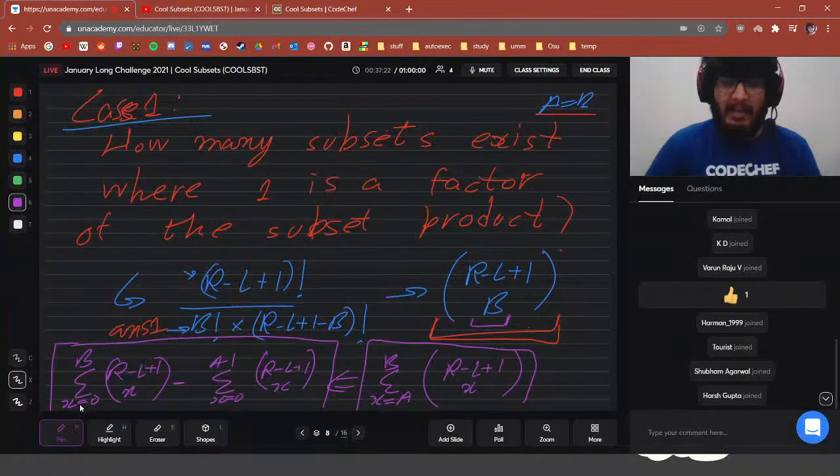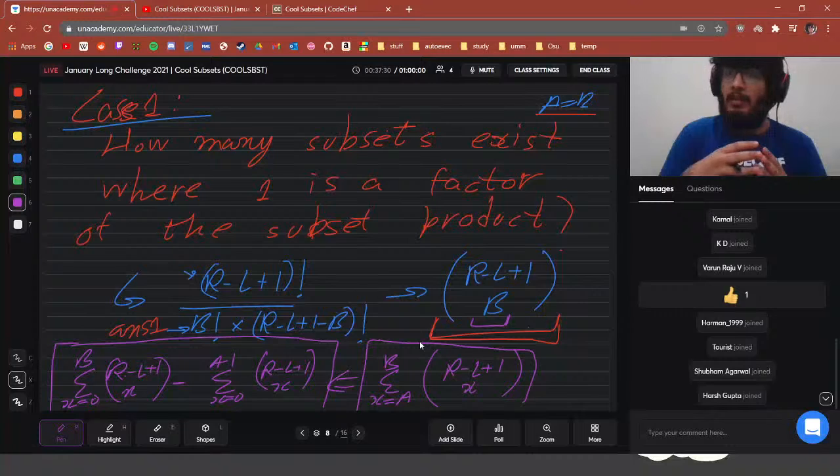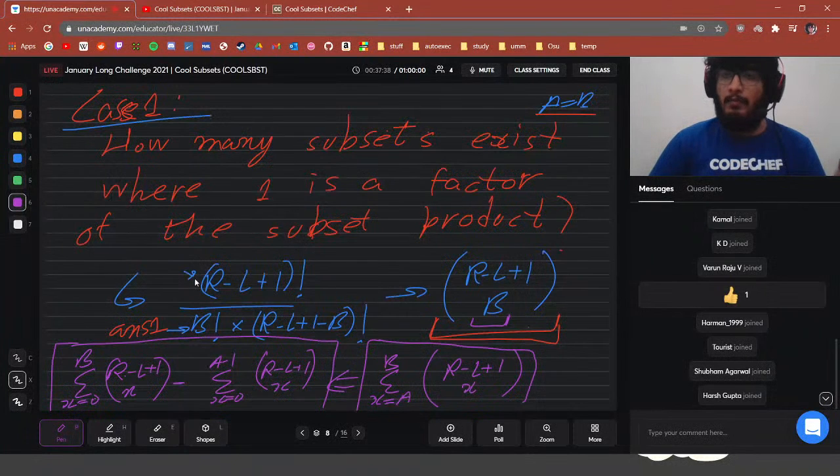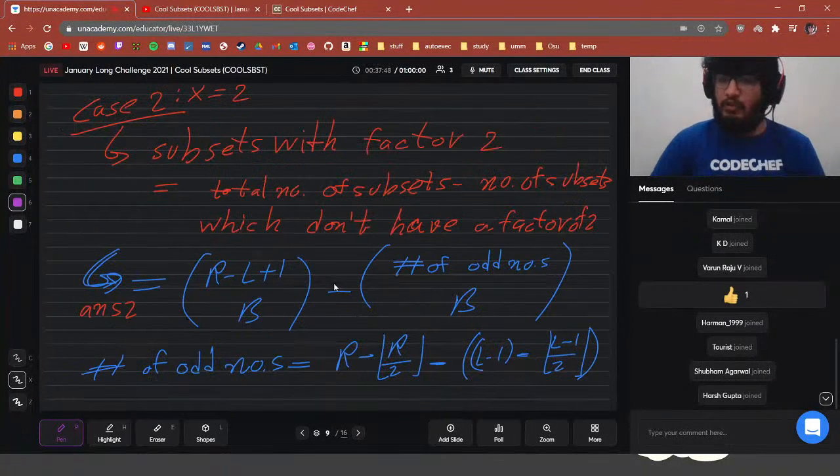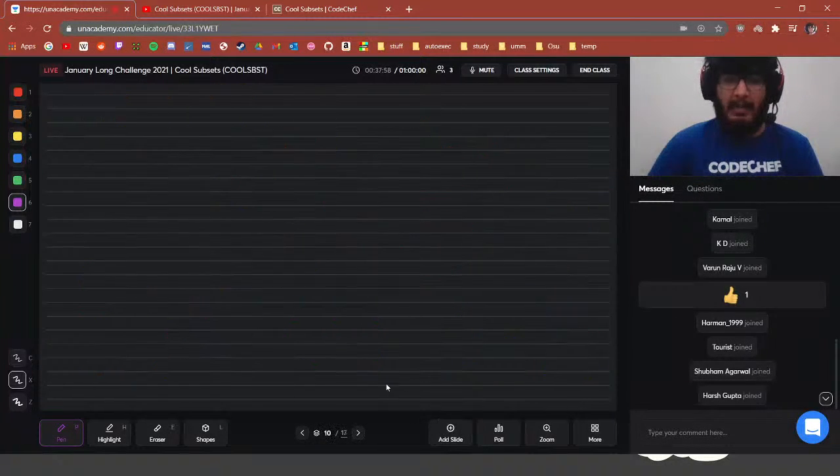So if we can find the sum for x is equal to 0 to B of R minus L plus 1, choose x, then we would be able to calculate the answer value which is contributed into the final answer according to case 1, right? Whichever value is contributed in our answer according to case 1, we can find it out. In case 2 as well, the final answer was this, which we have already computed before, and the second answer is this. Here as well, we want to find out, let me write this in a new slide.